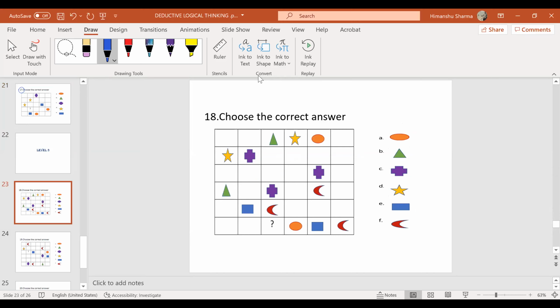Now try this one, level 3. Question mark should be what? So here this moon goes, plus goes, triangle goes.